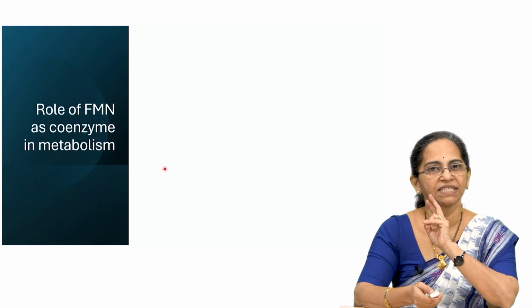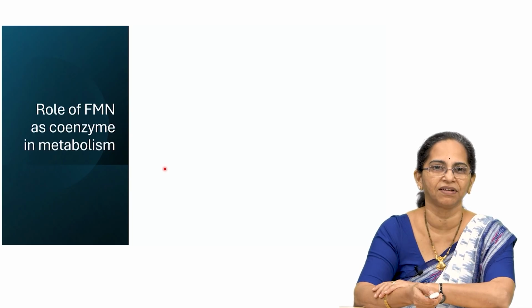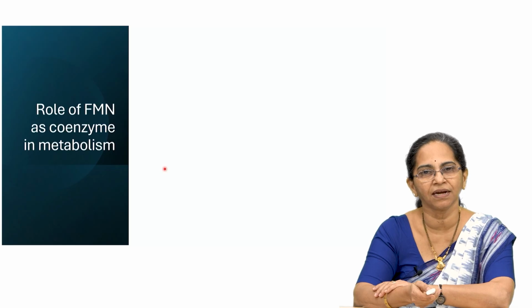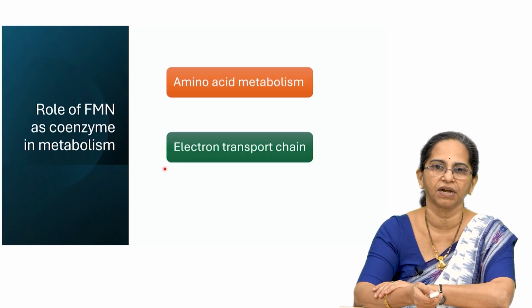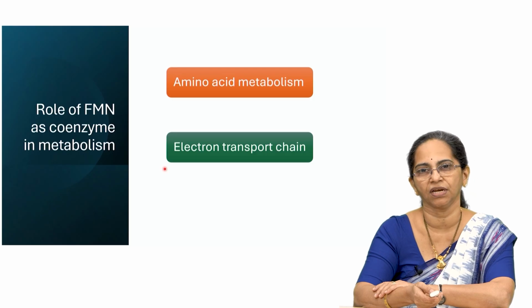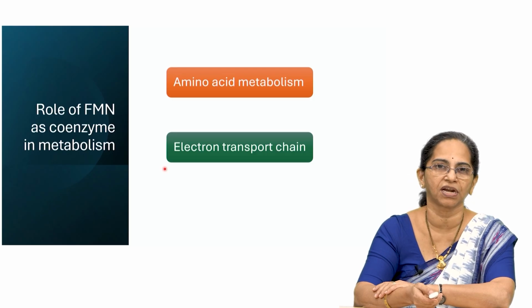Then, coming to the second important coenzyme derivative of riboflavin, that is FMN or flavin mononucleotide. Where is it required? FMN is required for amino acid metabolism, and FMN is required in the electron transport chain. You are aware of this electron transport chain located in the mitochondria.